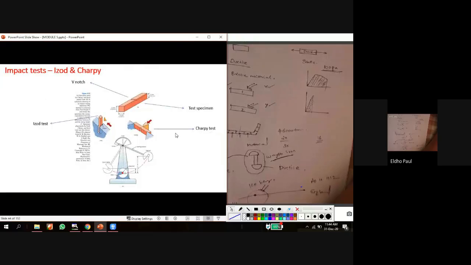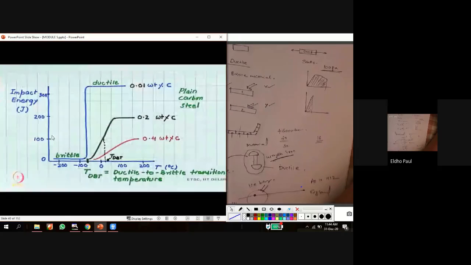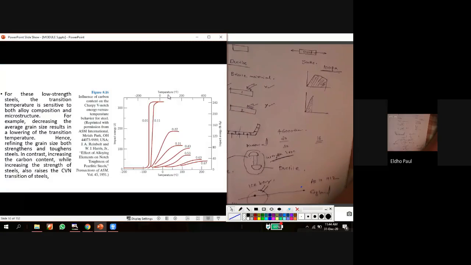Based on that, we got this impact energy, or the energy absorbed, which is mg delta H. So we can do the experiment with different samples at different temperatures, and based on that, we can draw this graph. Okay, so for this 0.01 percentage carbon and 0.11 percentage carbon, there is a sharp temperature for the transition from ductile to brittle. But for this type of composition, there is no sharp region.